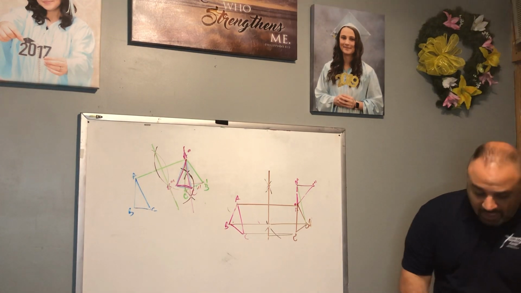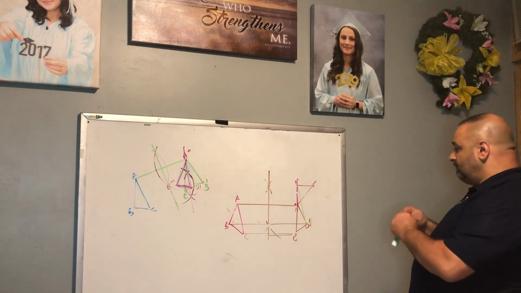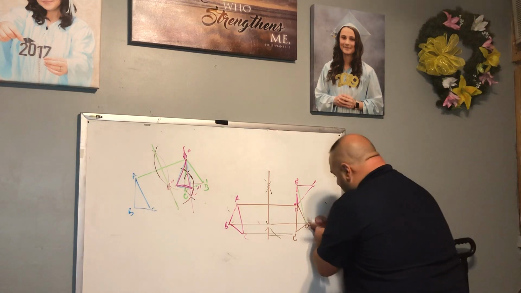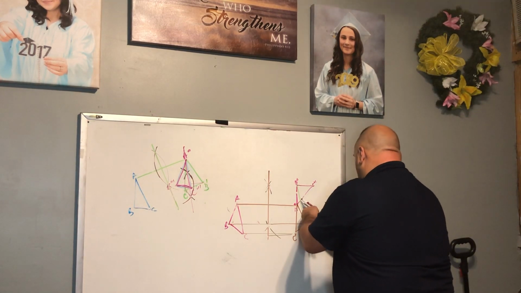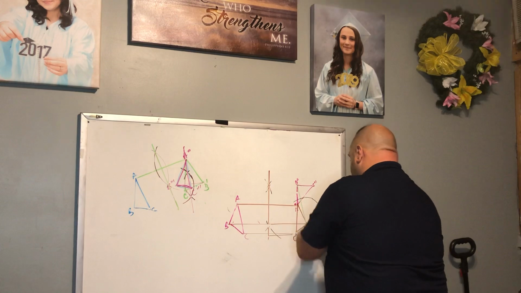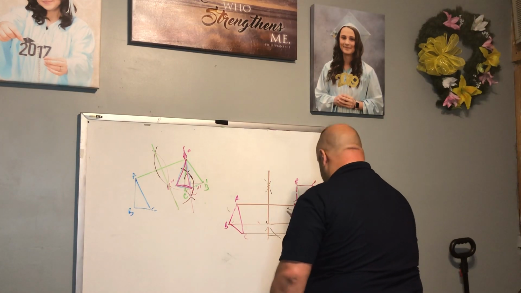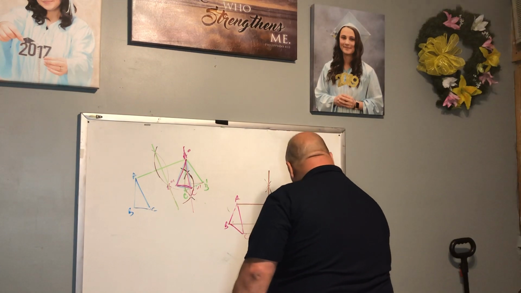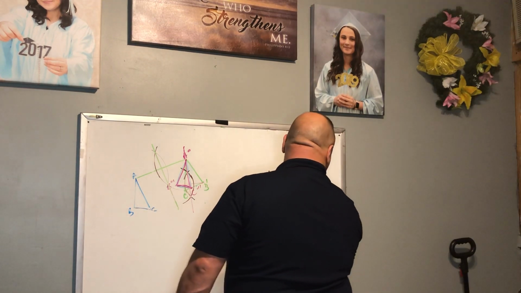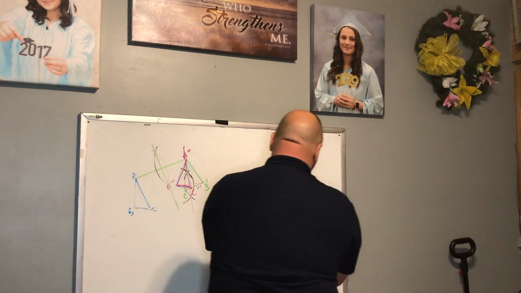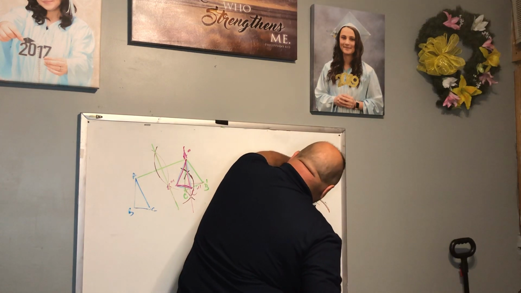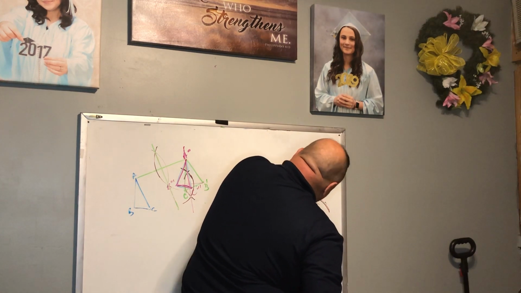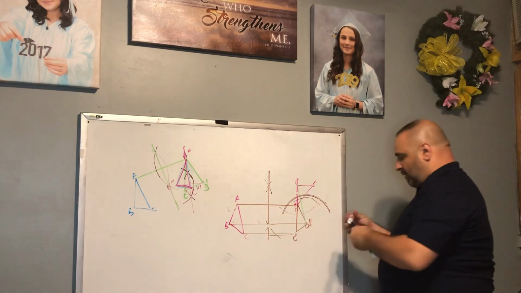All right, so get our compass out. Perpendicular bisector, stick that on our point B there. Open it more than halfway. Struggling there. All right, come to this point.